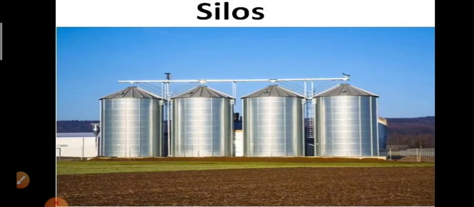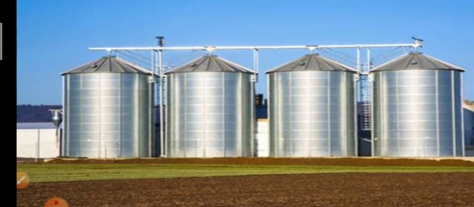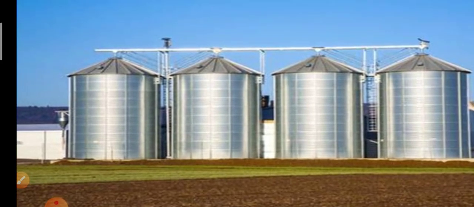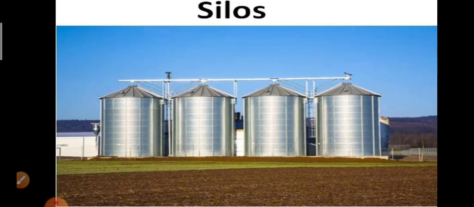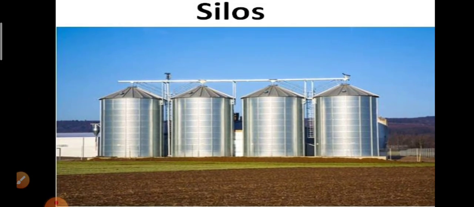Okay, certain chemicals. So this is the picture of silos. These are the large containers which are used to store the grains. In the silos, the farmers may keep their grains in good condition with the right temperature. By this, they can protect and store the grains for a longer time.